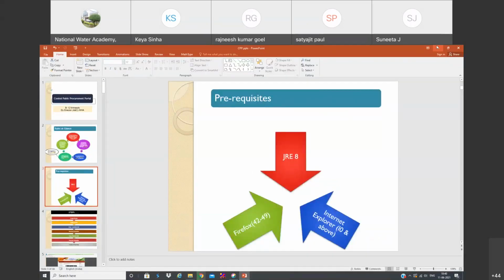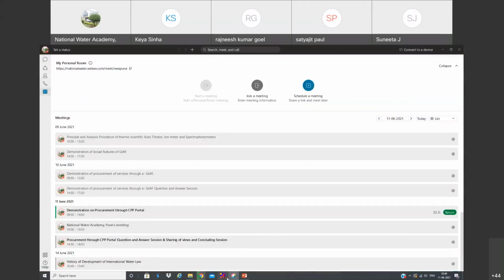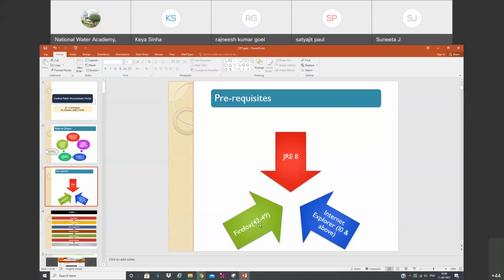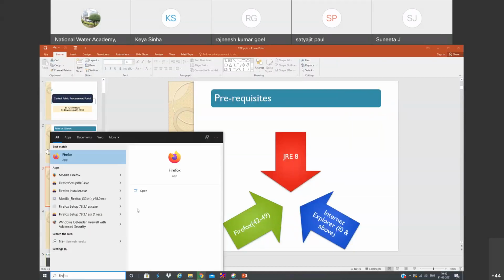For Firefox, we need to use version 42. The current version is not going to be supported. We have to use only version 42 to 49. I have already downloaded the 42, 48 and 49 versions.